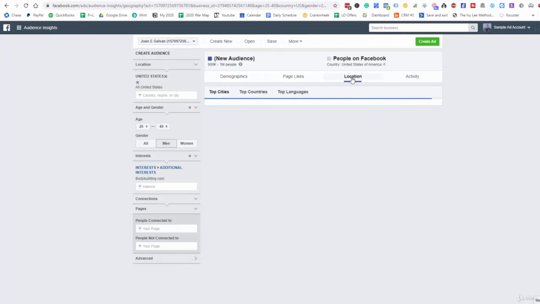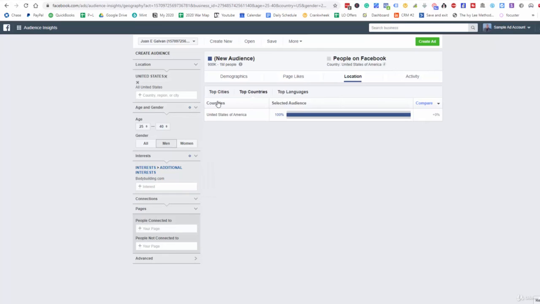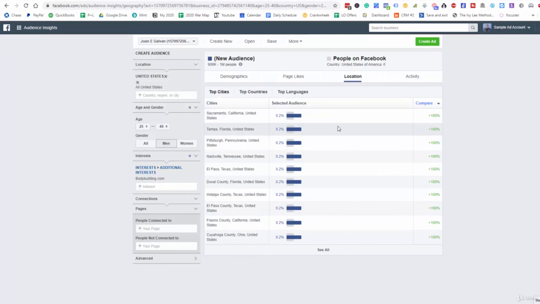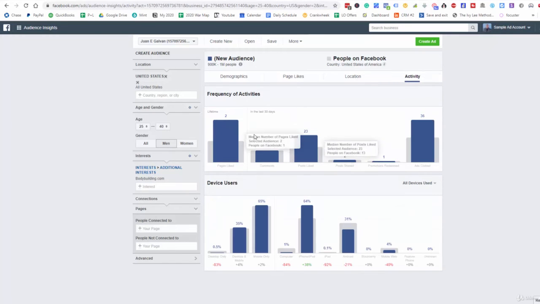We can go to location. We can look at some of the top cities. We can look at the top countries here. Well, we only have the US location there, so that's not going to be a problem. So top cities here. And then we can look at the activity here as well. We can look at the pages liked, the comments, the posts liked. And then we can look at the device users here, which is great for our ad.